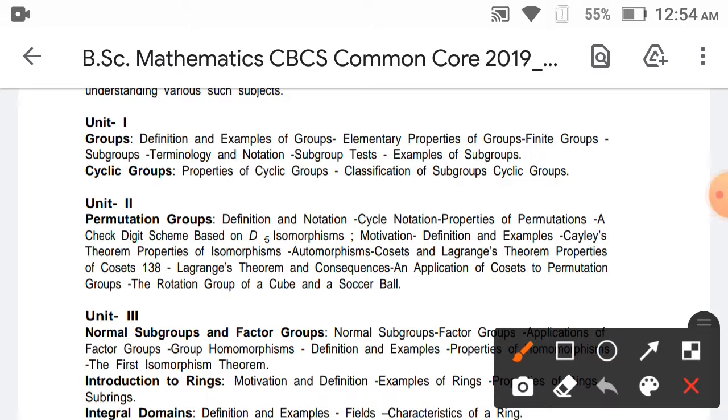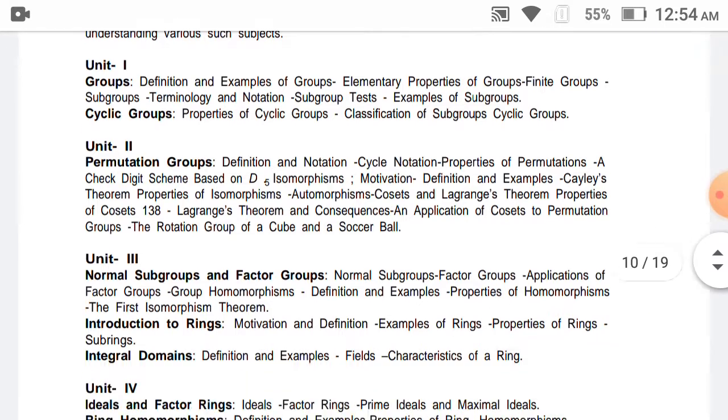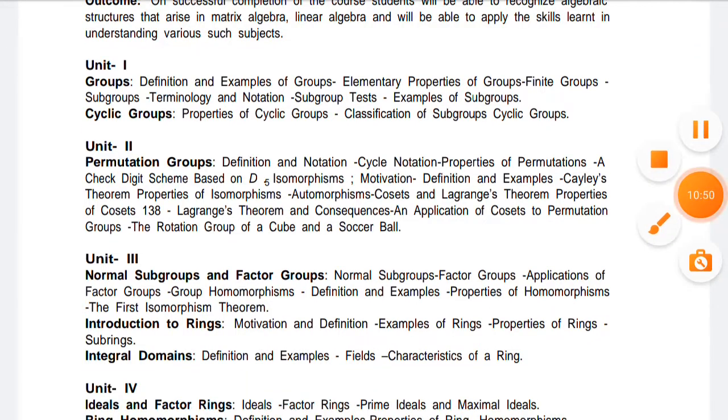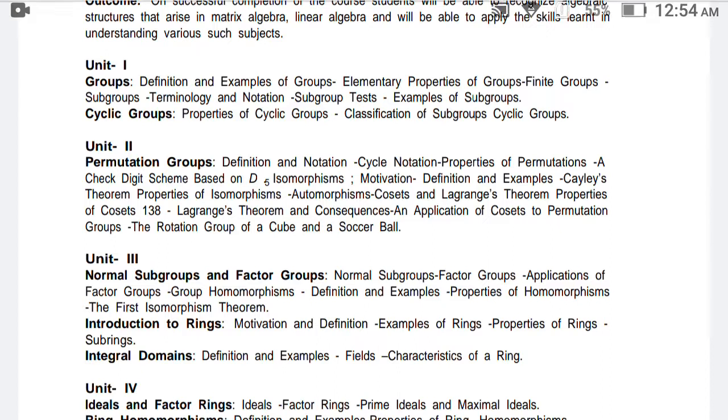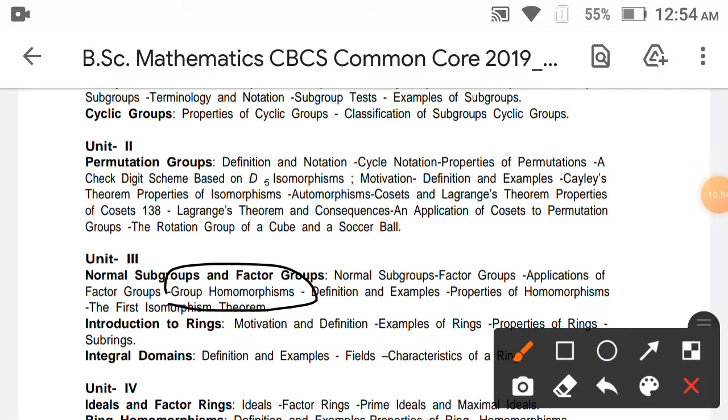The definitions of isomorphism are in the same syllabus. The group homomorphism is nothing but here. That is the group homomorphism.